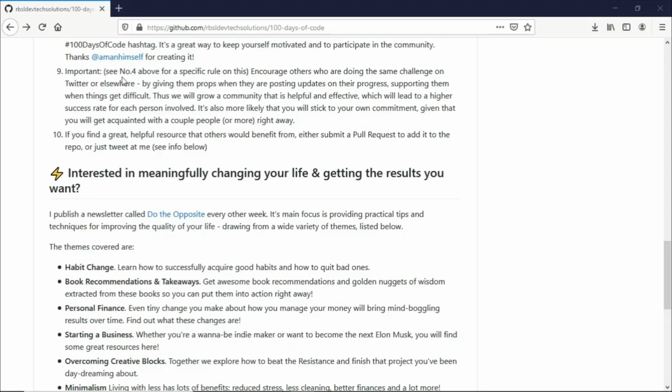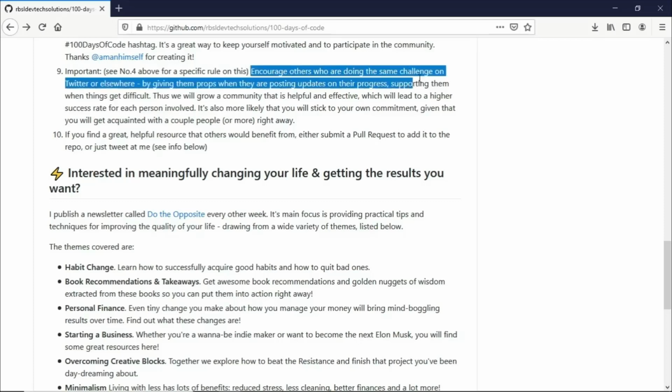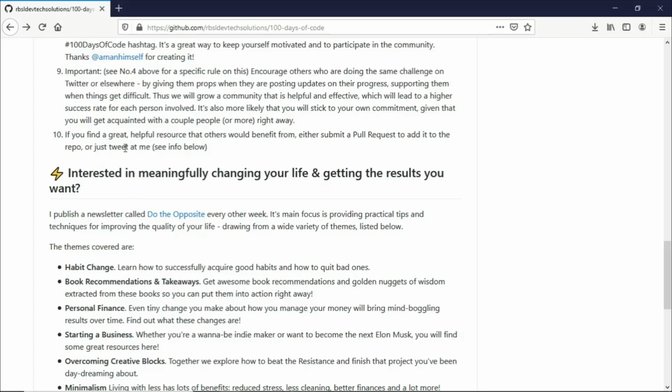It also says here that we have to go back to number 4, and that will be to encourage others who are doing the same challenge on Twitter or elsewhere by giving them props when they are posting updates on their progress, supporting them when things get difficult. Thus, we will be able to grow as a community that is helpful and effective, which will lead to a higher success rate for each person involved. It's also most likely that you will stick to your own commitment given that you will get acquainted with a couple of people or more right away. So if you find a great or helpful resource that others would benefit from, either submit a pull request to add it to the repo or tweet it to Callaway.